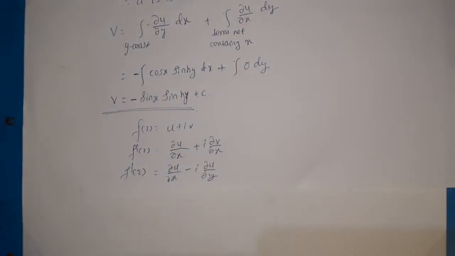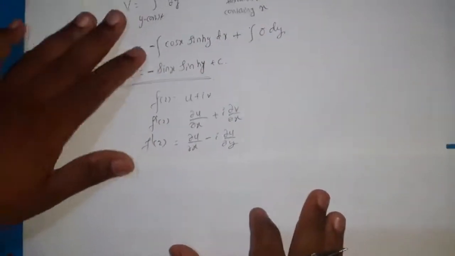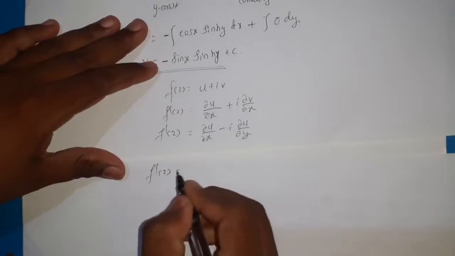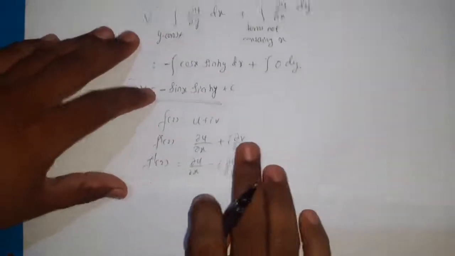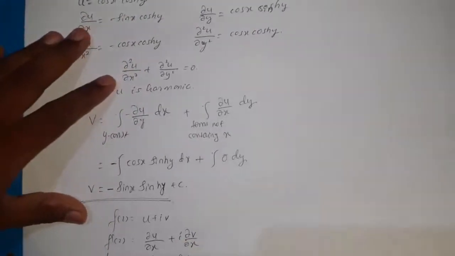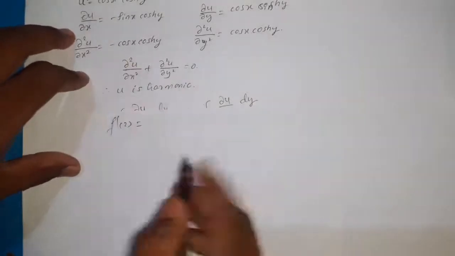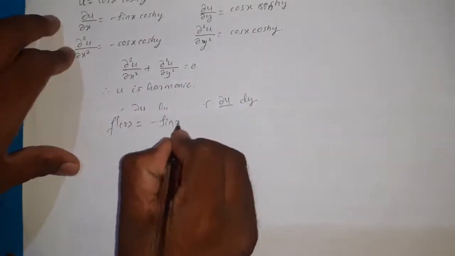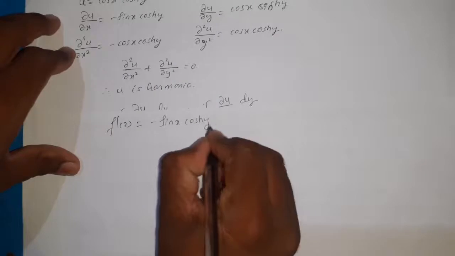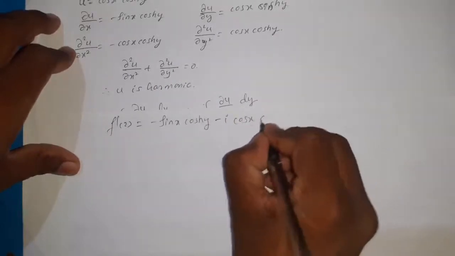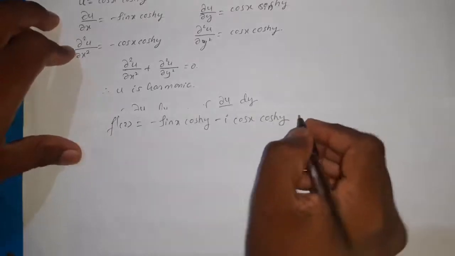Then substitute the values of ∂u/∂x and ∂u/∂y. So now f'(z) is equal to, so here ∂u/∂x, so already we know the values of ∂u/∂x and ∂u/∂y. So here ∂u/∂x is minus sin x into cos hyperbolic y minus i into ∂u/∂y, that is cos x into cos hyperbolic y.